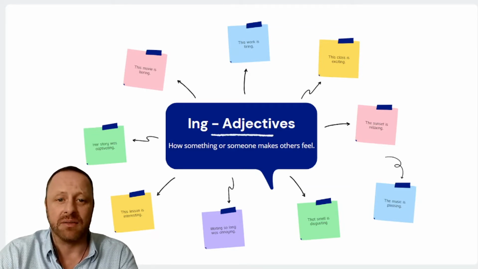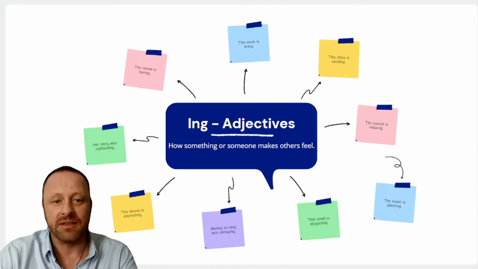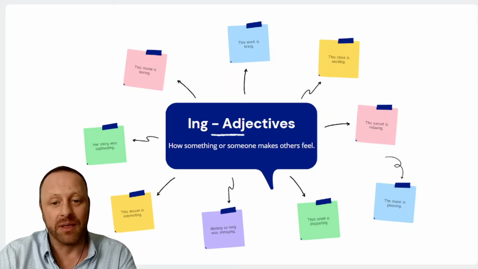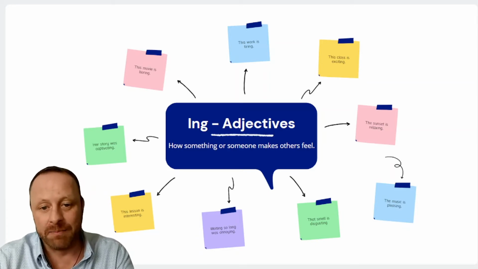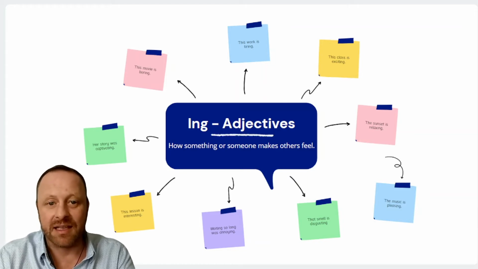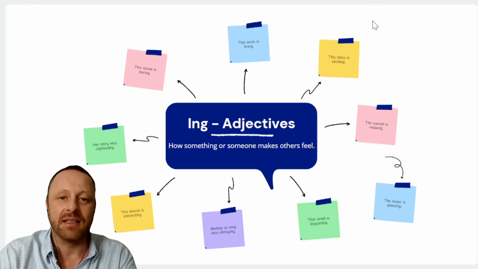happens in your life. So some examples of ing adjectives would be this movie is boring, that smell is disgusting, this class is exciting, this work is tiring.